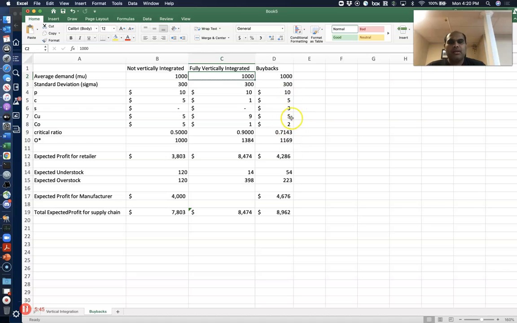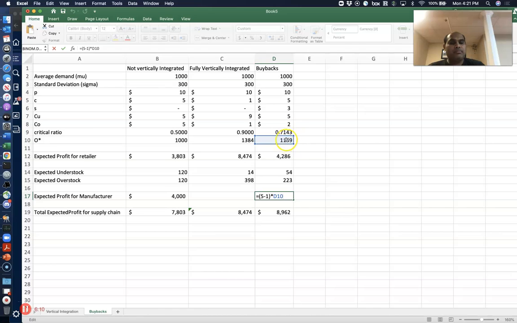All right. So that's the cost. The critical ratio is 0.7413. The optimal order quantity is now 1,169, and the expected profit for the retailer is 4,286. That's the expected profit for the retailer. Now the expected profit for the manufacturer is not just $4 per CD here.